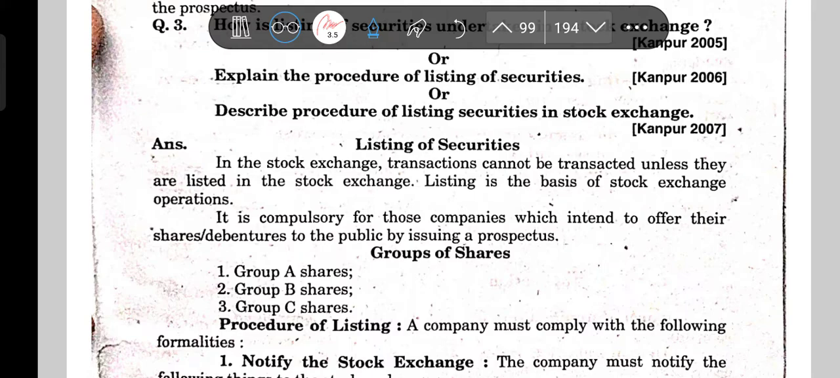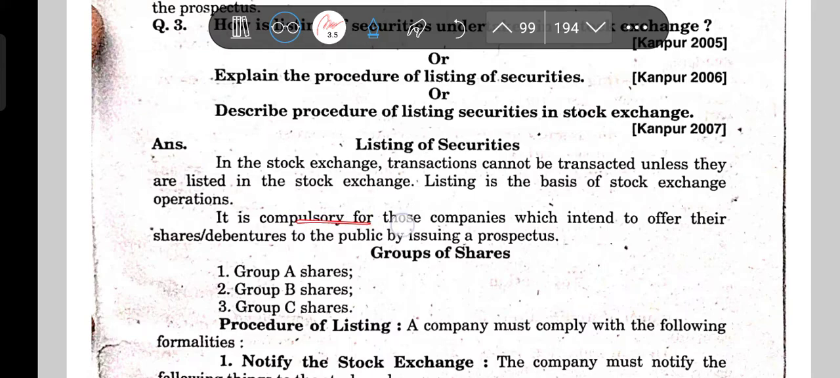These three facilities, easy ready marketability, liquidity and free negotiability, you get when you list a particular security on a stock exchange. That is why listing of a security is a basic function for any further operations, like grouping the shares or anything.